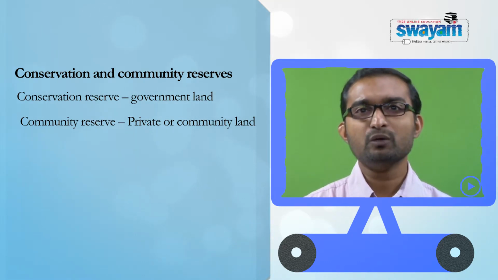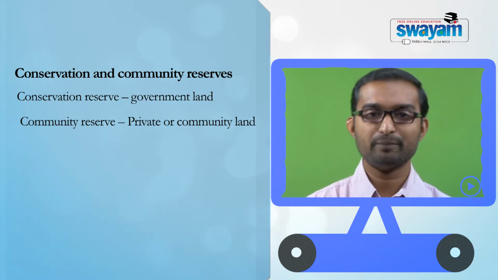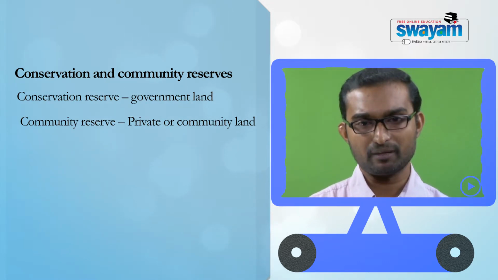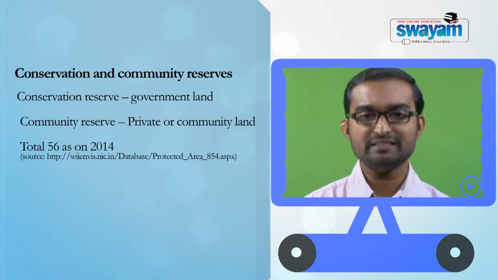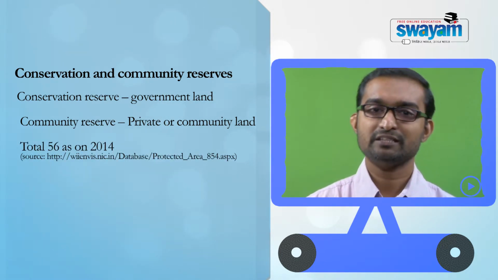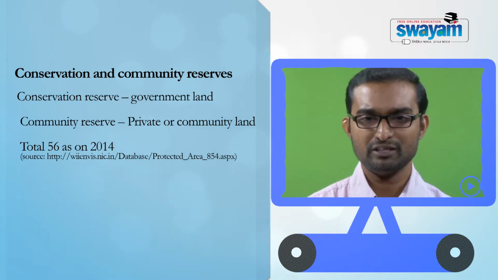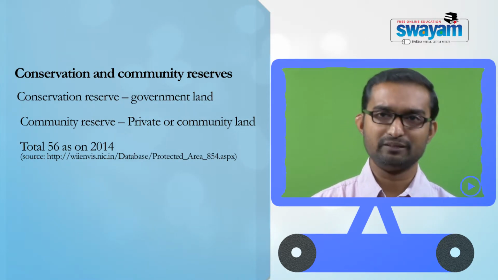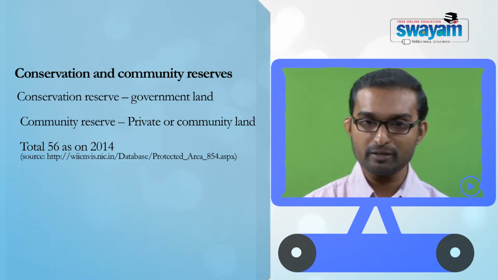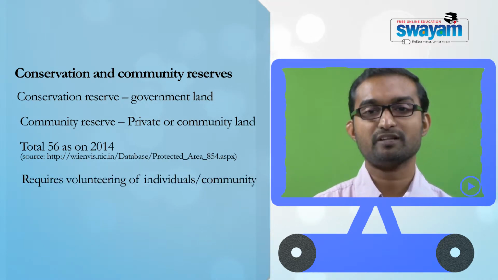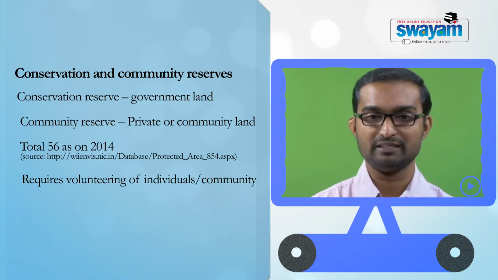If you look at some of the latest statistics on the community reserve and conservation reserve, as of 2014, there are a total of 56 conservation reserves, whereas there are only 4 community reserves. That seems to indicate that this idea of community reserve is very difficult to implement, probably because it requires permission or consent from private or community land.